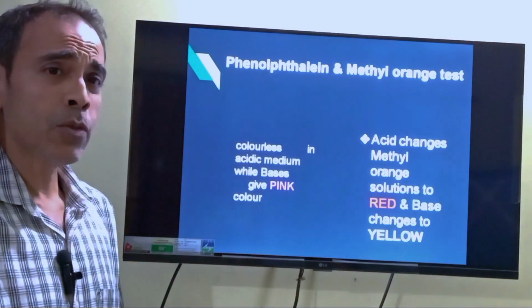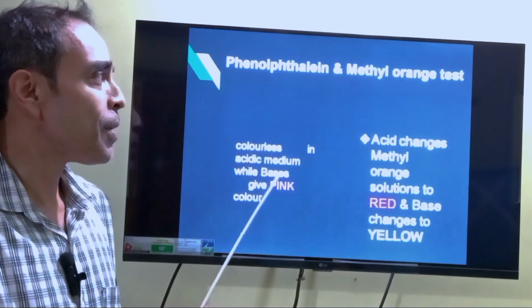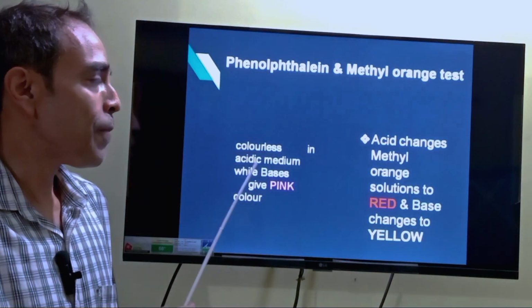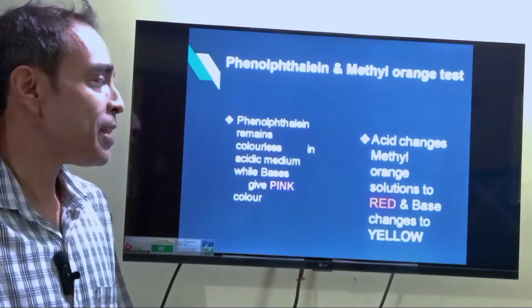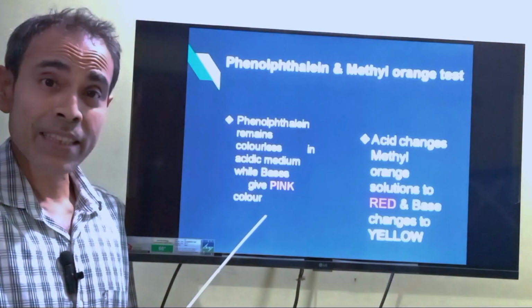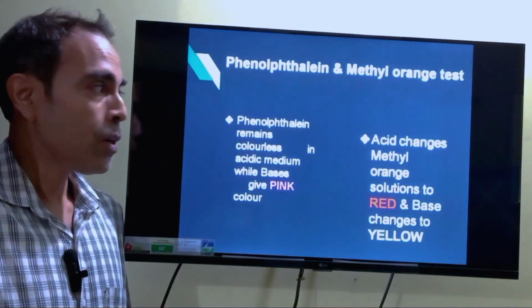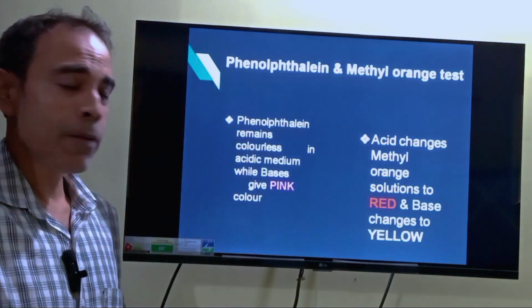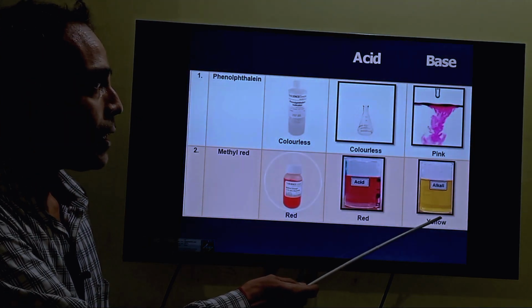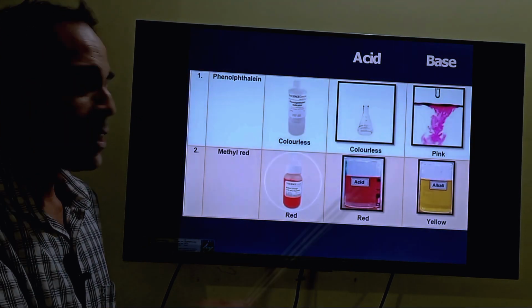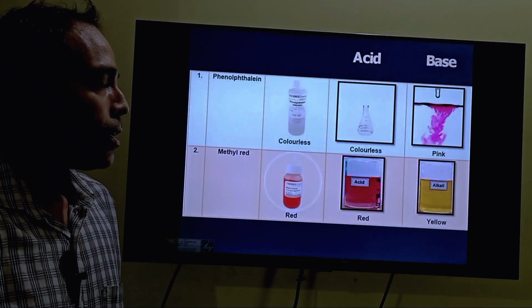Another important test to distinguish an acid and a base is the phenolphthalein and methyl orange test. In phenolphthalein, when you put a few drops in an acidic medium, it remains colorless, while in bases it gives a pink color. Similarly, when you add a few drops of methyl orange, it changes to yellow in case of base, and in case of acid it turns red.